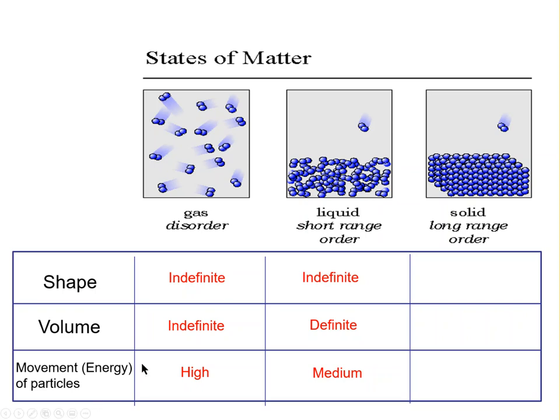And then for solids, well, if I take my cell phone and set it down here on the desk, its shape is going to stay the same. So I would say that all solids have a definite shape. The phone also will not shrink or grow, so I would say that solids have definite volume. And in terms of the energy of their particles, the particles do vibrate in place, but they don't move in relation to one another. So we would say that they have the lowest energy of the 3 phases.